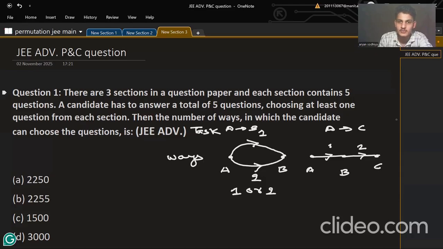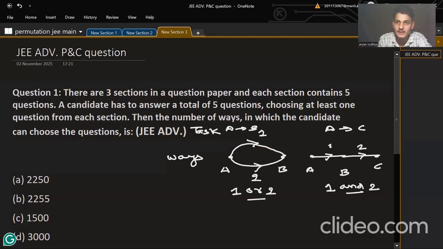So to go from A to B, I can go either through path 1 or path 2. But if I want to go from A to C, I need to go through the first path as well as the second path. So "and" is coming here.